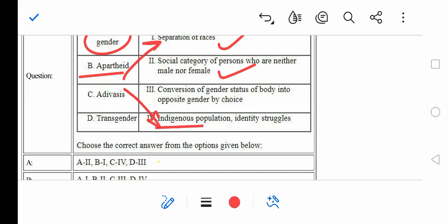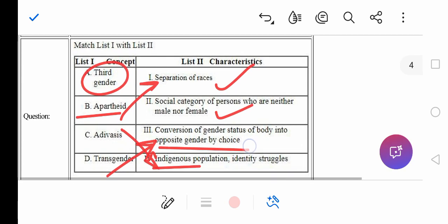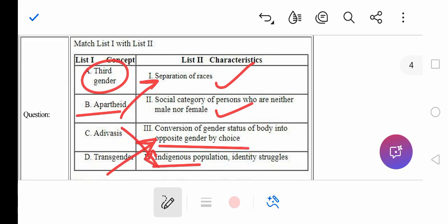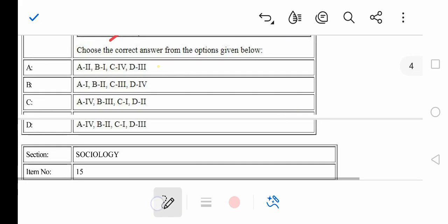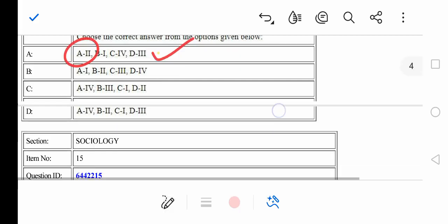Identify struggles. Transgender means conversion of gender status of body into the opposite gender by choice, right? So if we match these, option A is the one, right?